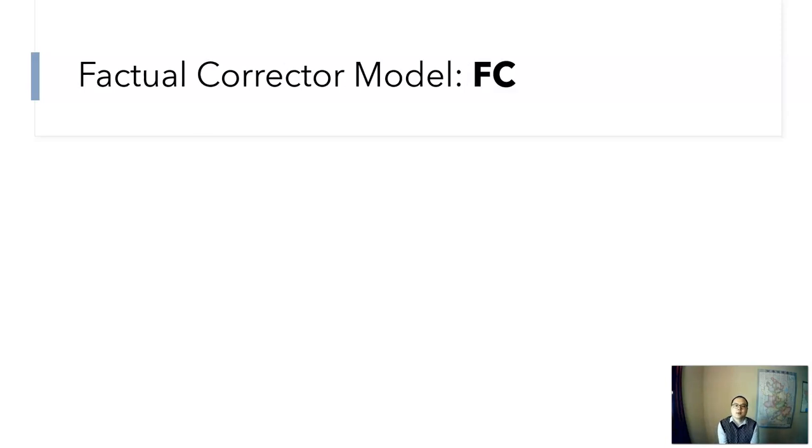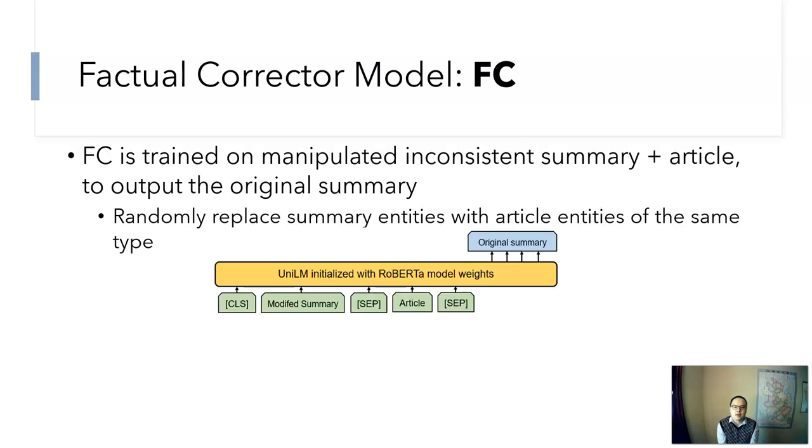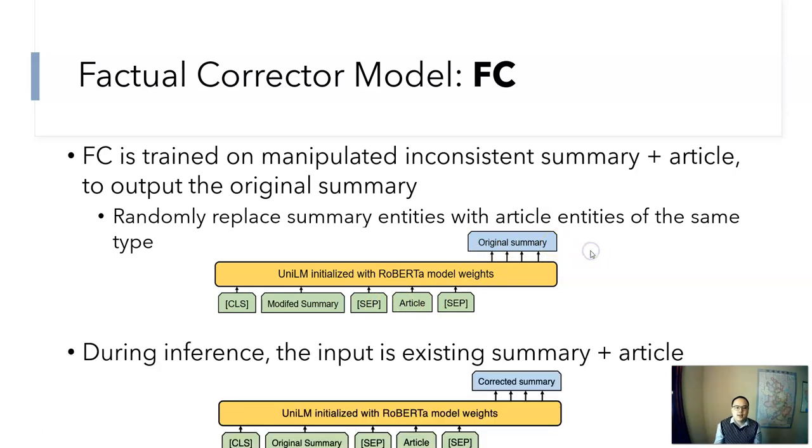To do that, we propose the Factual Corrector model, FC. To train FC, we manually manipulated the ground truth summary and let the FC model recover the original summary. So here the input is the modified summary plus the article separated by SEP, and then the output goal is the original summary. And then during inference, the input is the existing summary plus the article, and the output of the FC is the corrected summary.